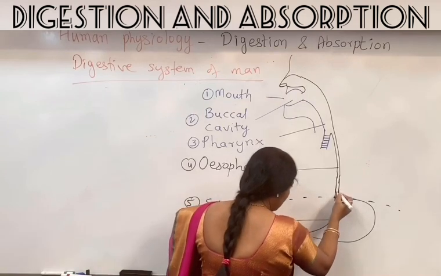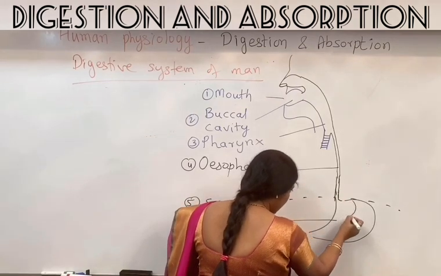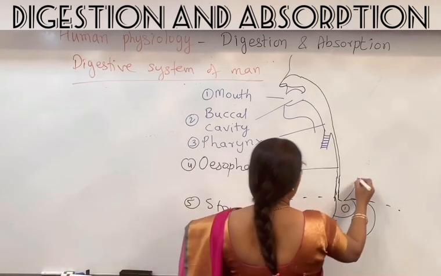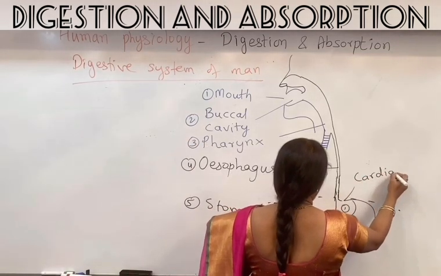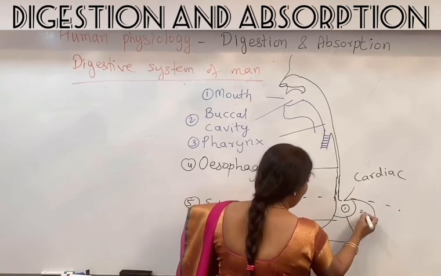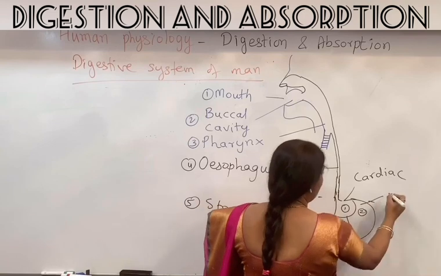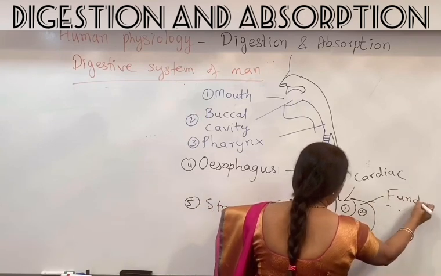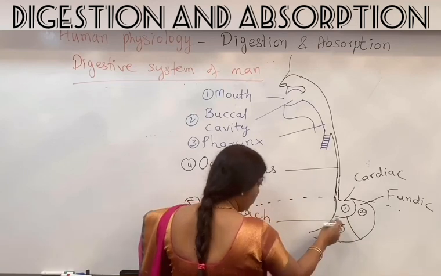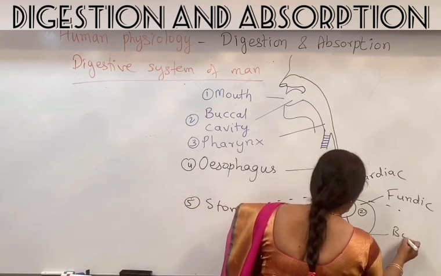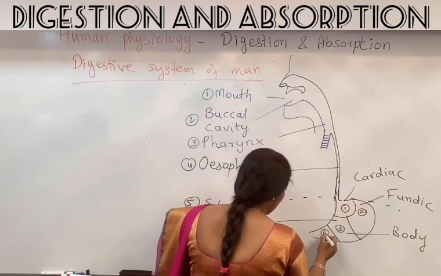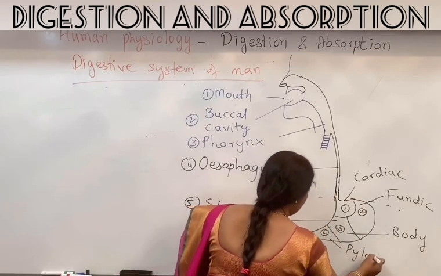The part of the stomach into which this esophagus opens, this part, is called as the cardiac stomach. This part, which is most of the time filled with gas, is called as the fundic part or the fundic stomach. This is the main part of the stomach where the food is stored, that is the body. And this is the last part of the stomach, the 4th part, called as the pyloric stomach.